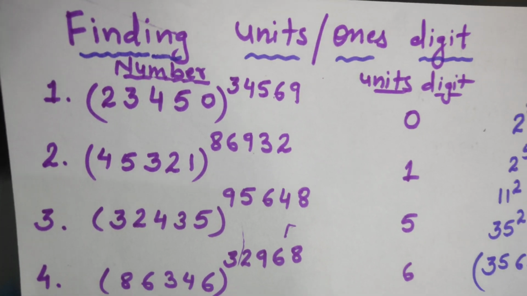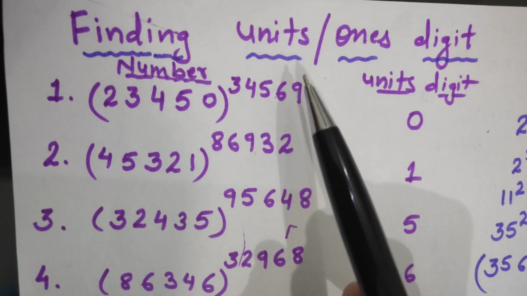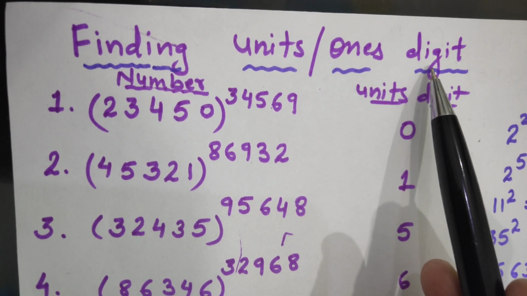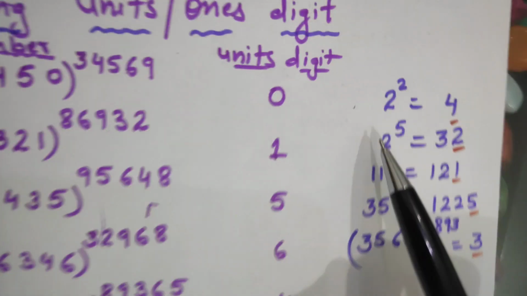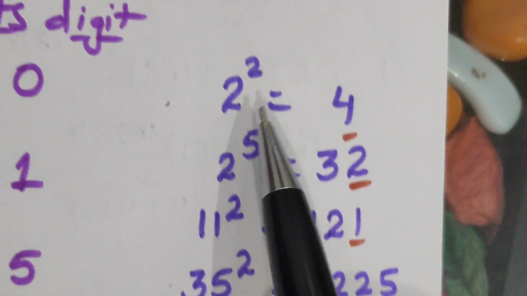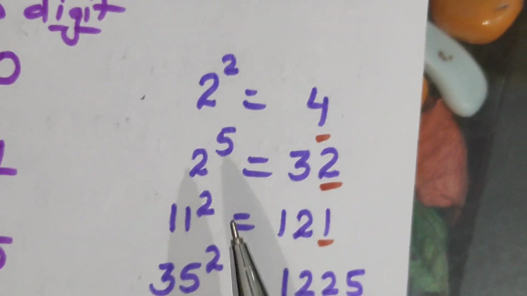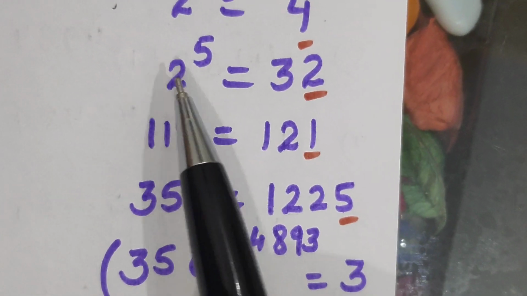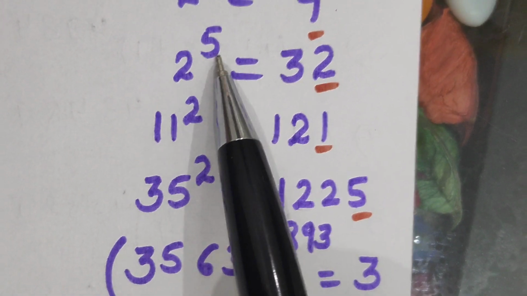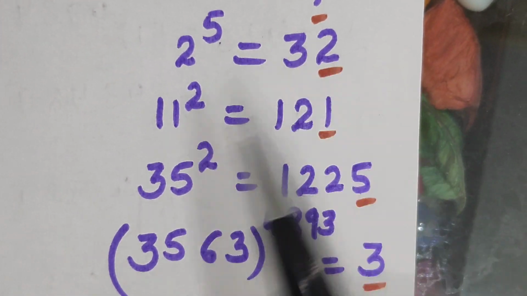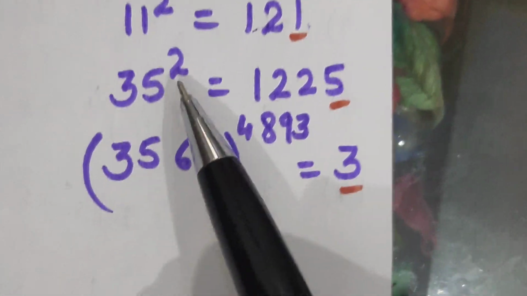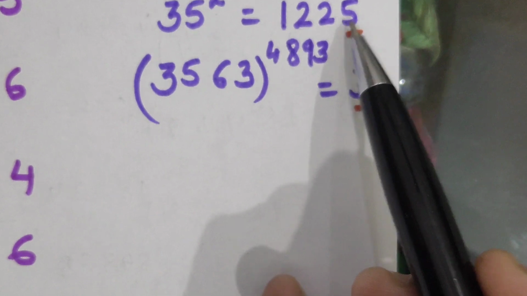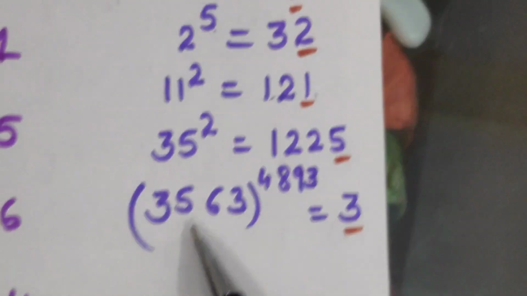Today we are going to find out the units or ones digit. Normally we are taught exponents in this form: 2 raised to power 2 becomes 2 times 2, which is 4. 2 raised to power 5 means 2 into 2 into 2, 5 times, that will become 32. 11 raised to 121 is done the same way. 35 raised to power 2 is 1225. But what about this number?